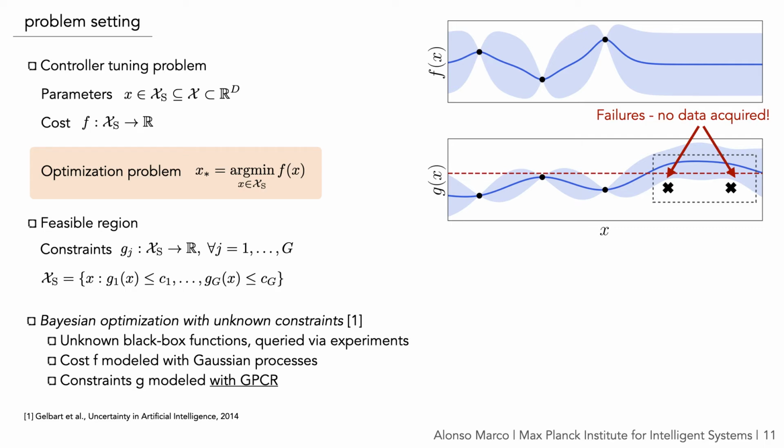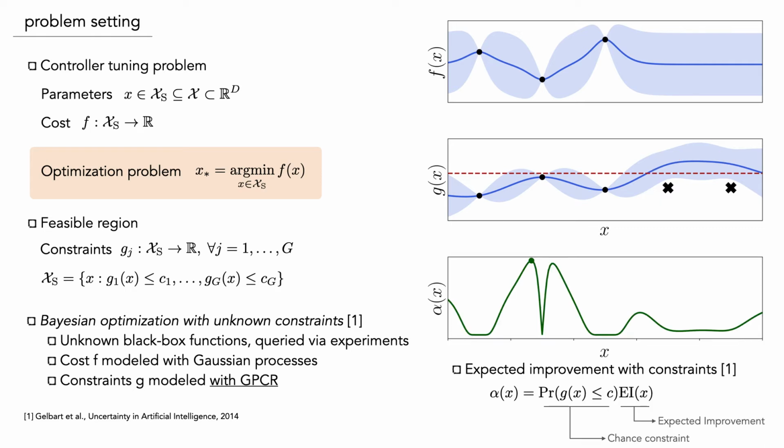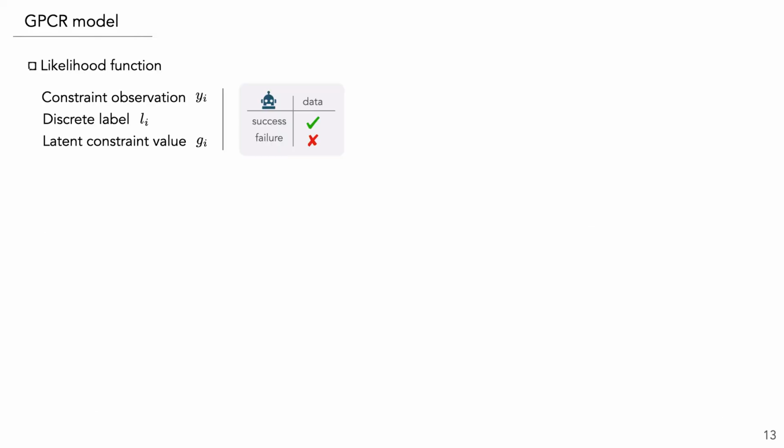And as a result, the model pushes up the probability mass above the constraint threshold. So in this way, visiting failure areas is completely discouraged during the search. The acquisition function that we use is expected improvement with constraints, which in a nutshell multiplies the expected improvement criterion with a chance constraint that indicates the probability of satisfying the constraint.